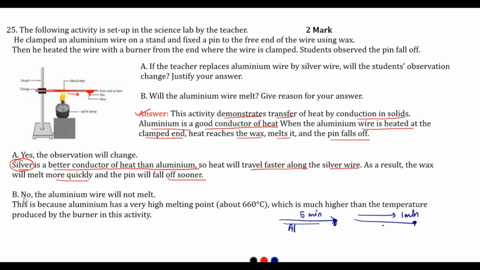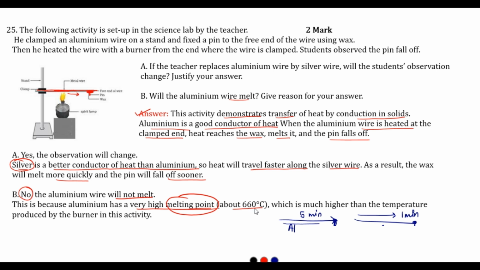Now question B. Will the aluminium wire melt? Give reason. The aluminium wire will not melt. So here the answer is no. Now we have to explain the reason for this. This is because aluminium has a very high melting point. What is melting point? The temperature required to melt the metal is called the melting point. And aluminium has a very high melting point, somewhere near 660 degrees Celsius.